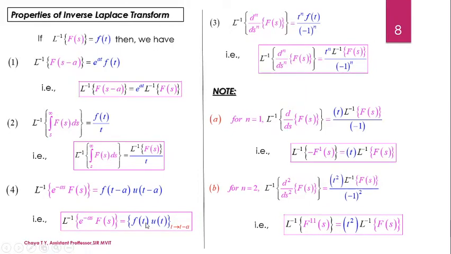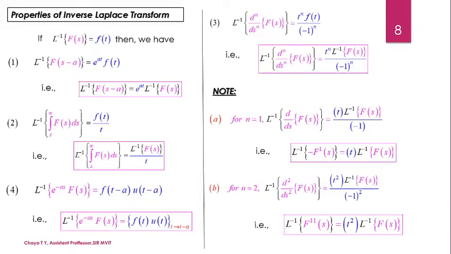What is the meaning of this function? So consider the function f of s, which is a quotient of the exponential term. Find its Laplace inverse first, which will be called f of t. Now into this function f of t, replace t by t minus a, and with the definition of unit step function, we are going to get the Laplace inverse of the product of an exponential function with the frequency domain function. So these are the four properties that we have for inverse Laplace transform.